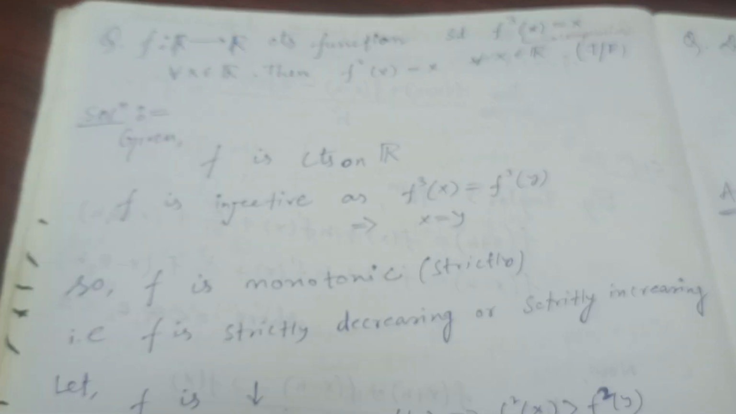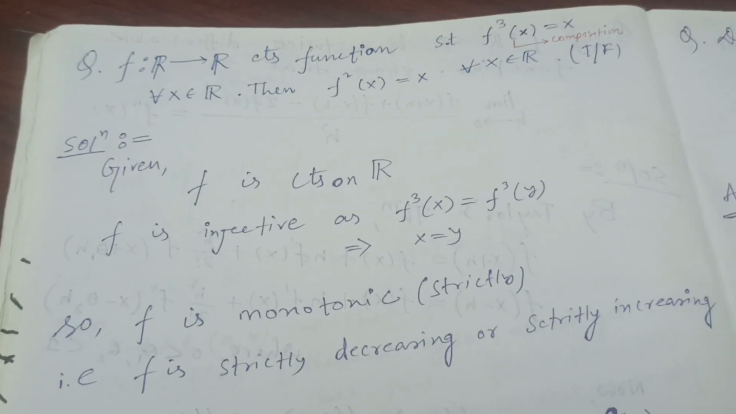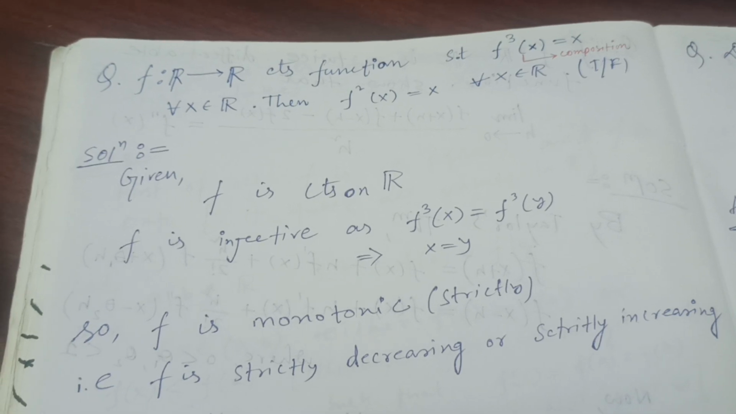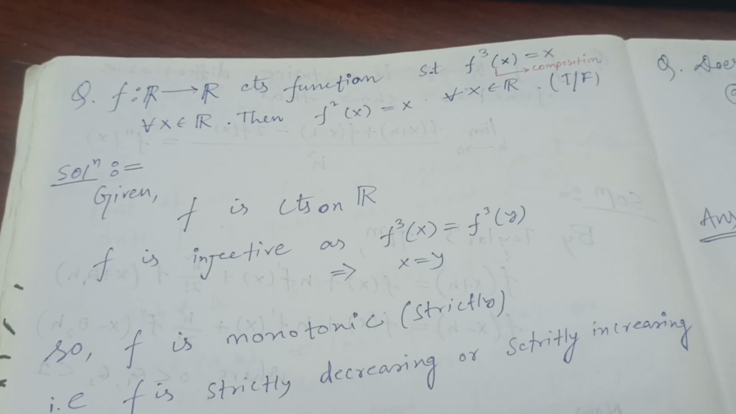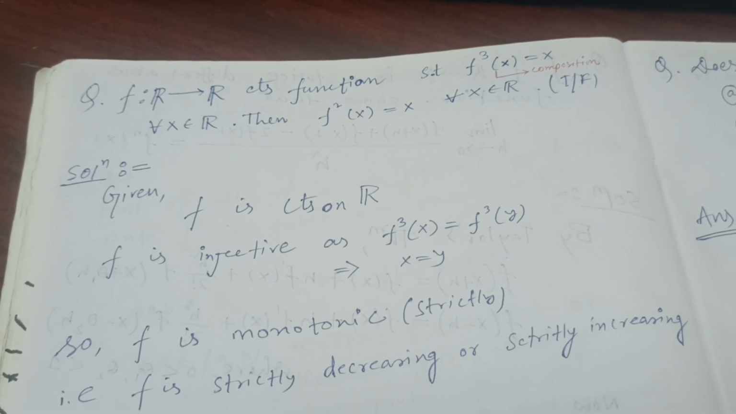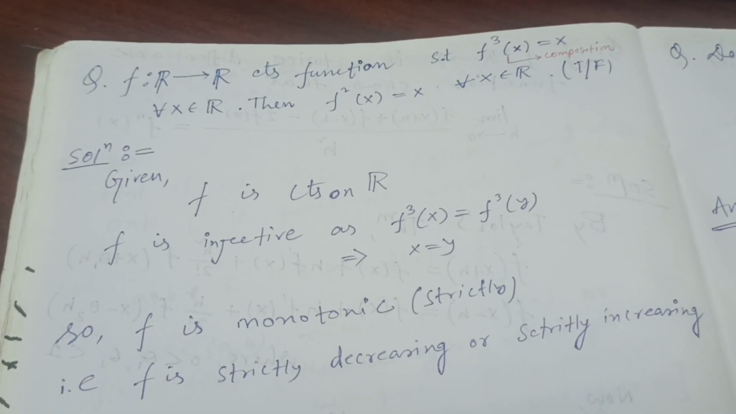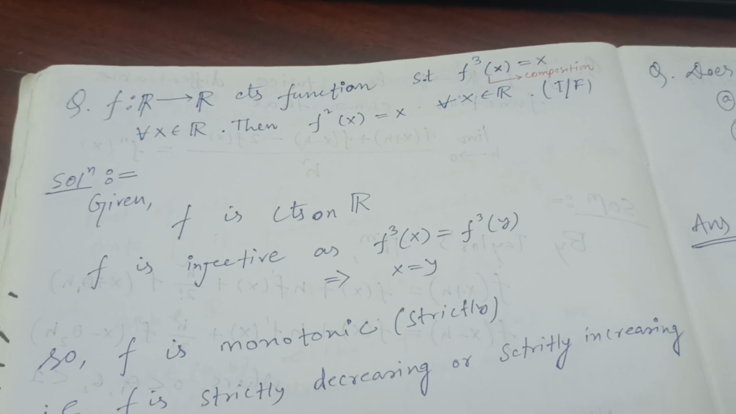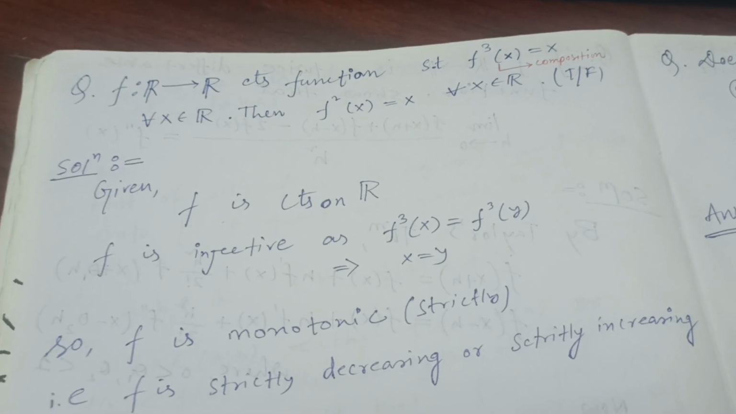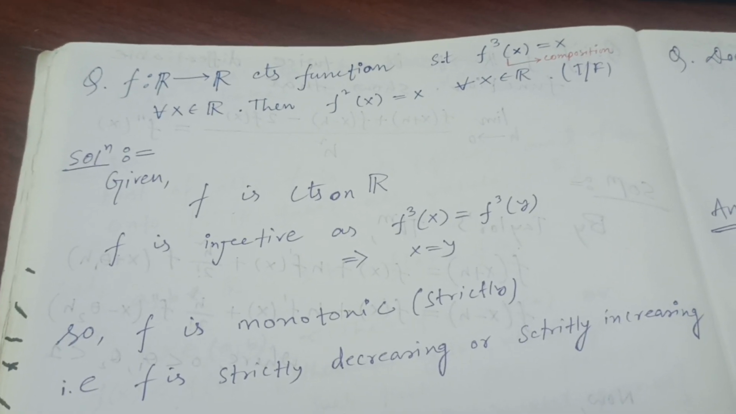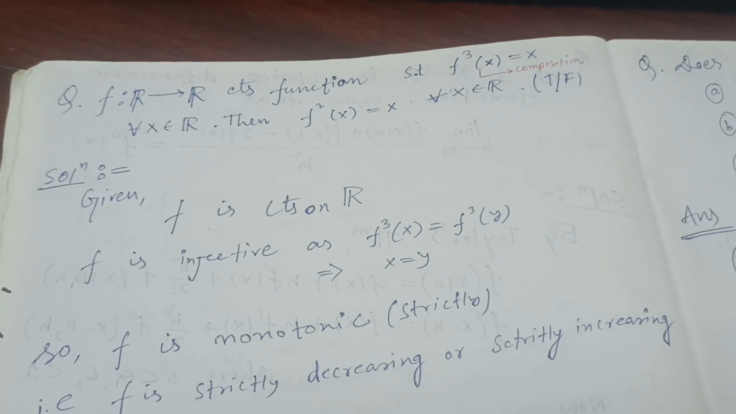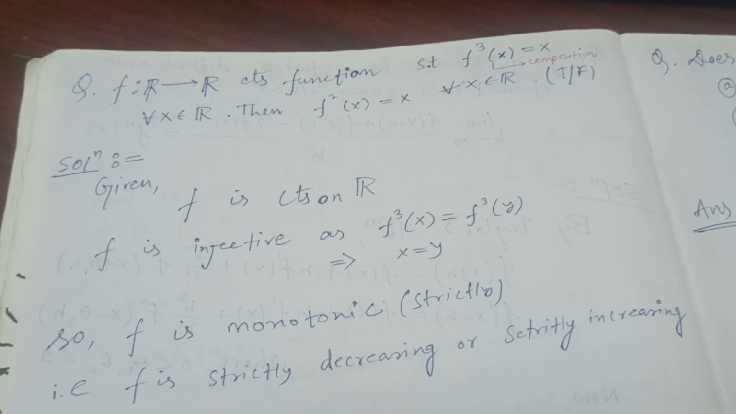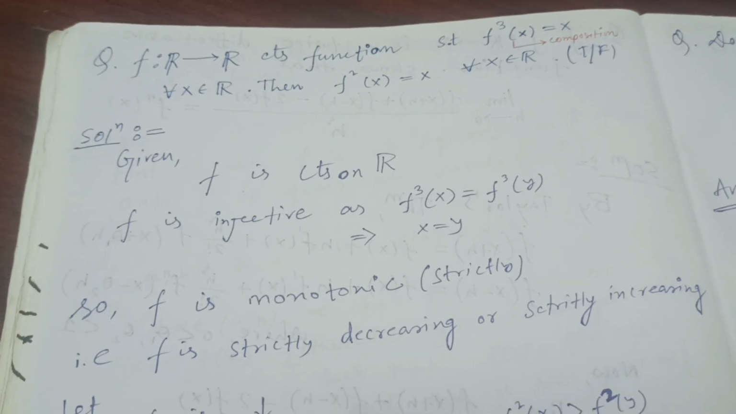Hello. So here is a nice question on real analysis. The question says: let f be a continuous function from R to R such that f composed three times is equal to x, that is, f(f(f(x))) = x for all x belonging to the real numbers. Then you have to prove that f(f(x)) = x for all x belonging to the real numbers. Okay, so let's see the solution.